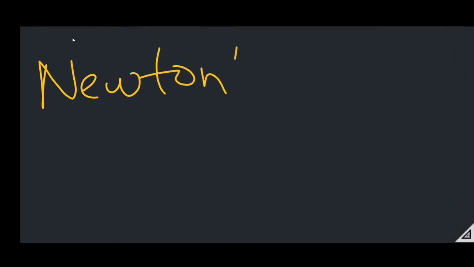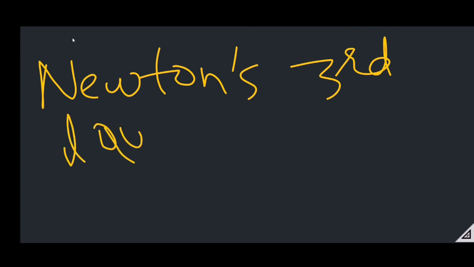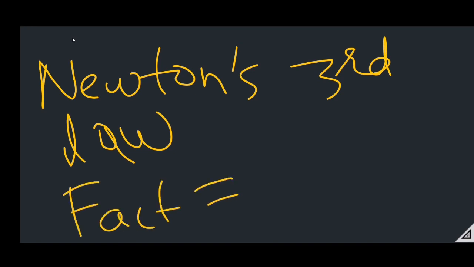Now let's see Newton's third law of motion. Newton's third law of motion states that to every action there is an equal and opposite reaction. That means the force of action equals the force of reaction, but the direction is opposite.